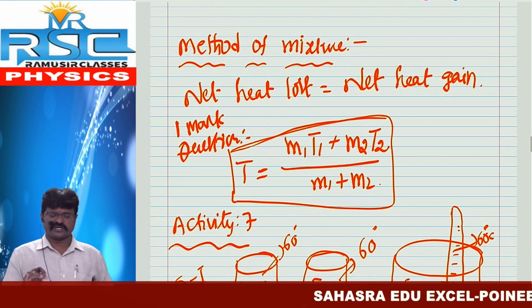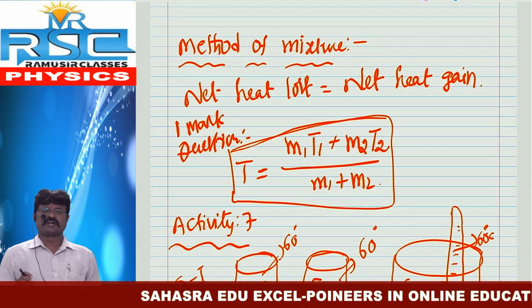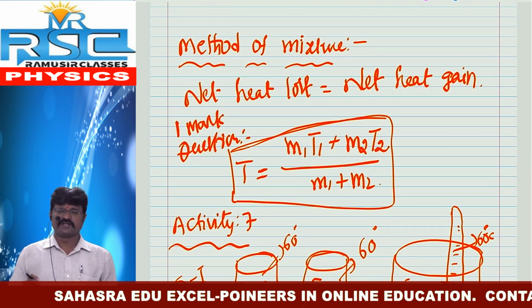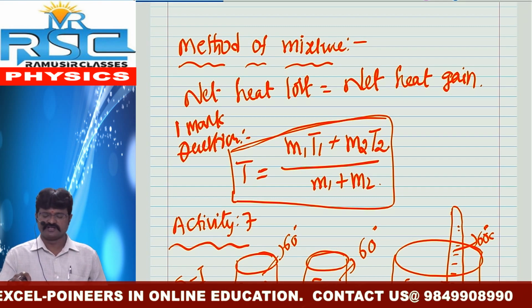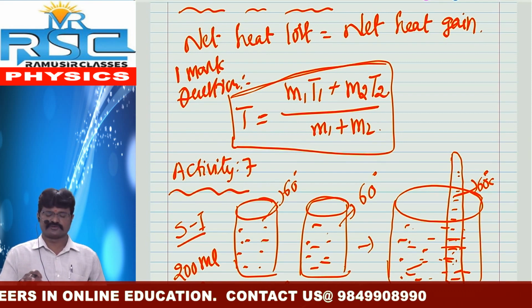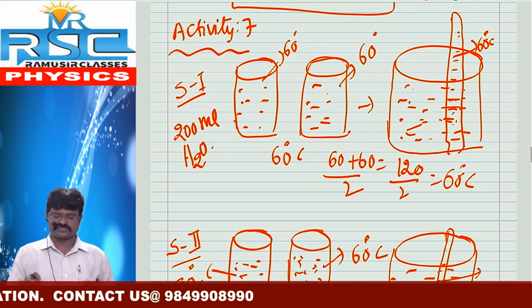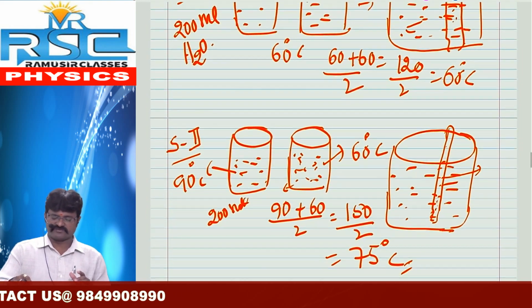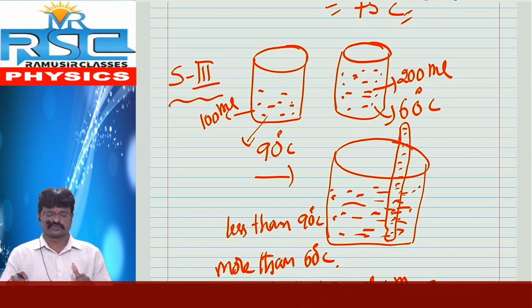After that, we discussed the method of mixtures. It has one most important formula: net heat lost by the hotter sample is equal to net heat gained by the colder sample, and the resultant formula is T equals M1 T1 plus M2 T2 by M1 plus M2. For that, we demonstrated one activity with 3 situations: situation 1, situation 2, situation 3.